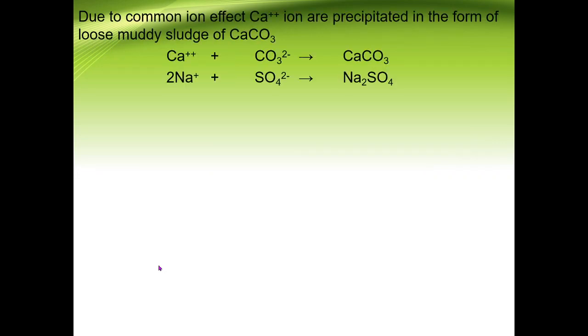Now what happened exactly? As we know, Ca reacts with CO3 2- giving you CaCO3, and the CaSO4 dissociated product, Ca2+ and SO4 2-, out of that SO4 2- reacts with the Na positive, and instead of CaSO4 we get Na2SO4. So by adding Na2CO3 we form CaCO3 and Na2SO4, meaning we just have to suppress CaSO4, and that is possible only when we add a common ion salt.